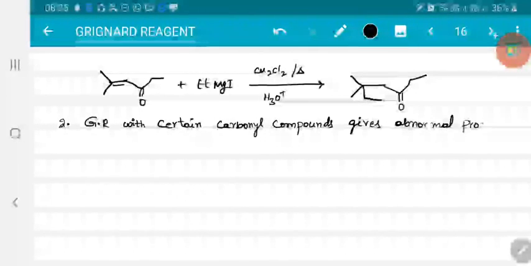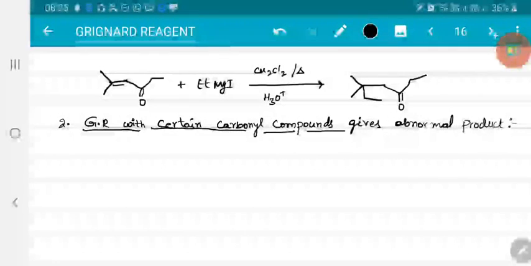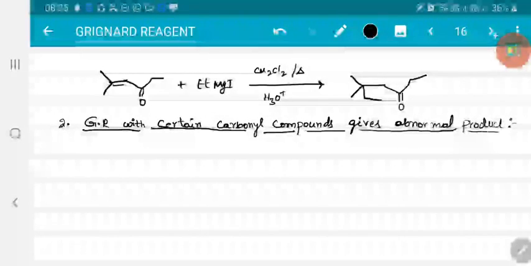Abnormal products means instead of attacking the carbonyl system, there will be transfer of hydride ion, H minus, right? So let me see in which cases it will occur.